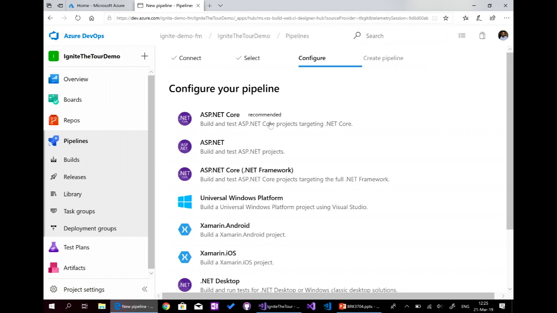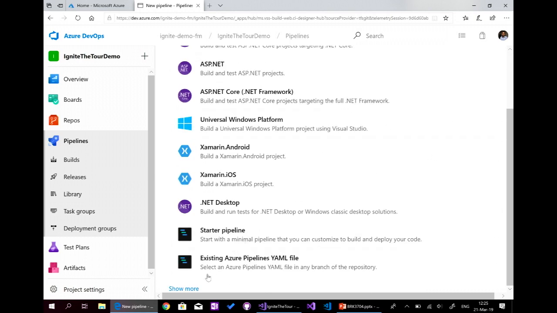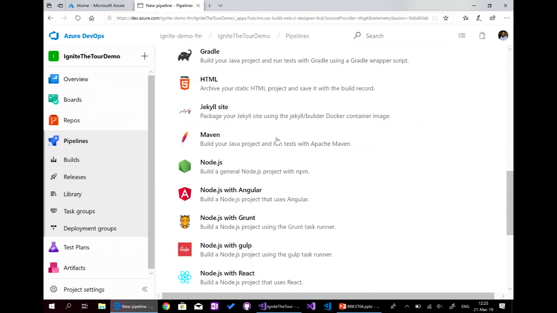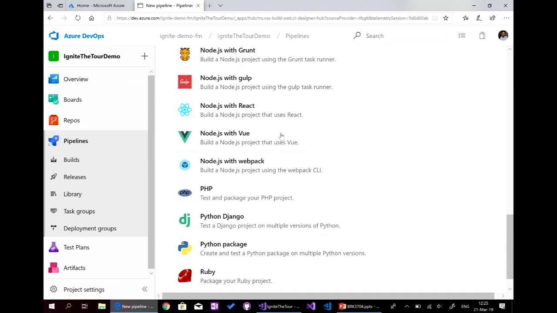So it supports many, many languages. Like I said, ASP.NET Core, Xamarin, and NPM, Android, iOS, Go. So almost any language that exists nowadays, we can deal with it here in the build. At worst, we can use the command line, install packages, because at the end, it's a machine that is hosted in Azure DevOps servers, and you can install the package and run my command.